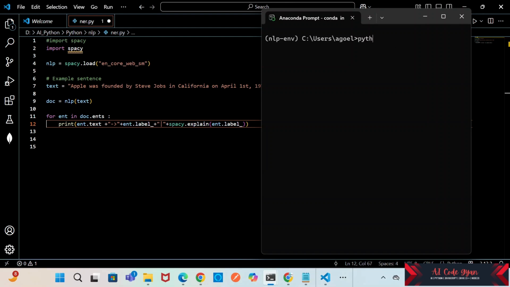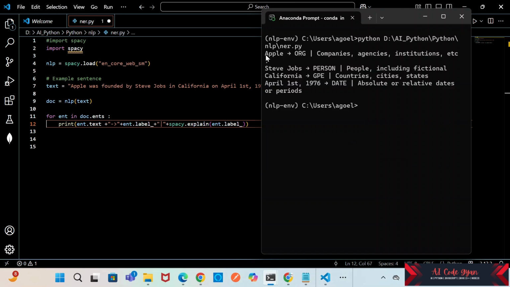So let us copy the path of this. Yeah, you can see,